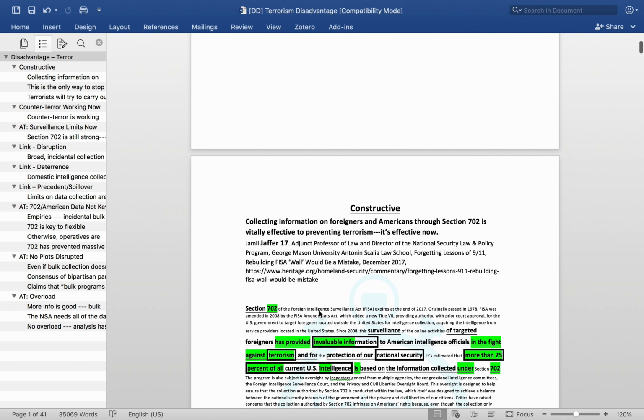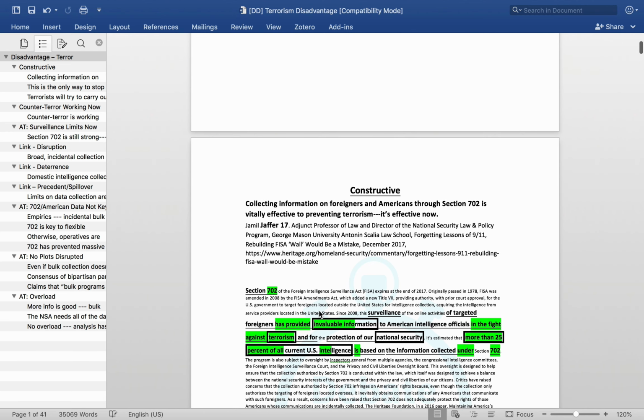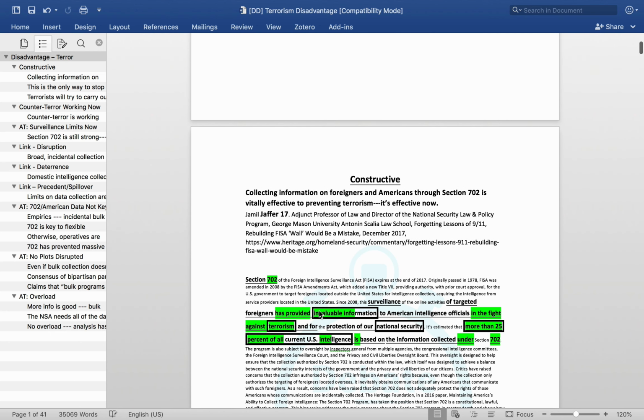So, a frequently cited statistic that you might hear is that there were between 49 and 54 terrorism plots that have been stopped due to Section 702 of the Foreign Intelligence Surveillance Act, or FISA. So, to review briefly, we discussed what Section 702 and what FISA are in the topic analysis, but this allows for incidental data collection on Americans.